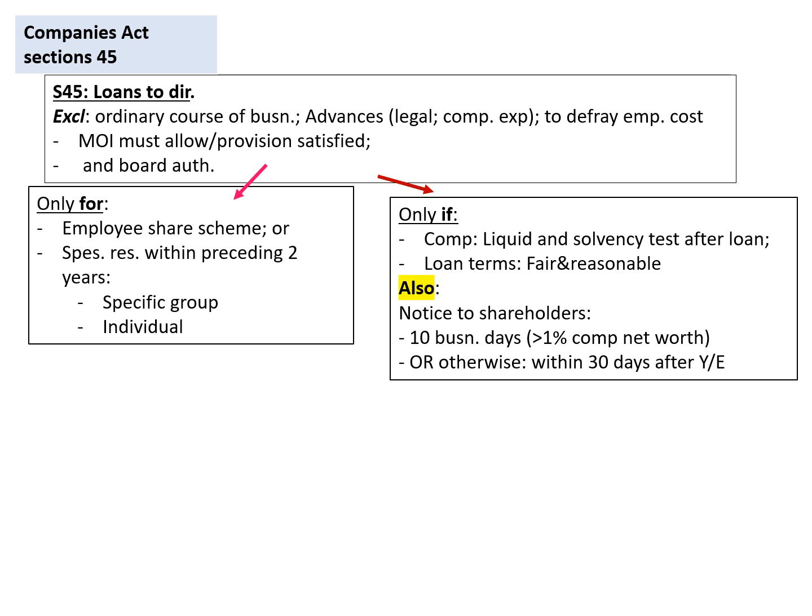And this would only apply if the company is still liquid and solvent after the loan was provided, and if the loan terms are also fair and reasonable.